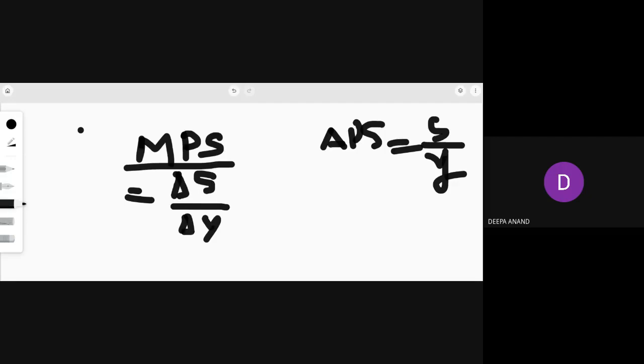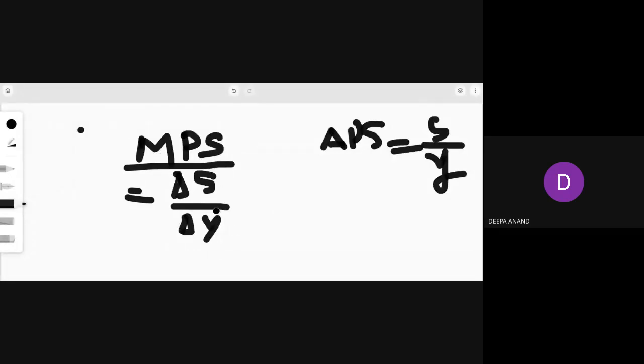You know what is marginal? Marginal means additional or change. When extra income happens, what do you do with that? How much of the extra income do you save? That is what you will see here. And in APS, how much of your total income do you save? That's the relation. That is known as APS. How much of your extra income, or you can call it incremental income, do you save?